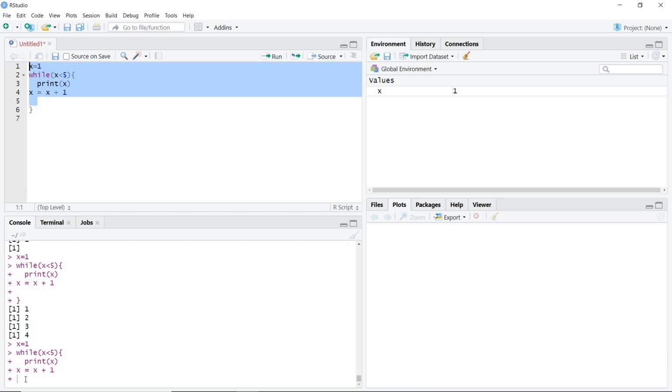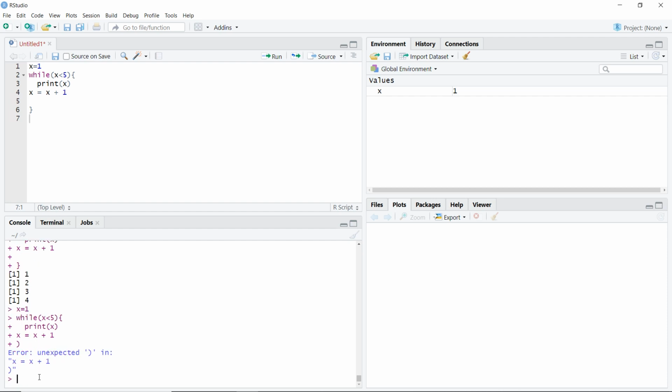Okay, we have not completed our code yet, so it is expecting something here. In this case, it was expecting this particular bracket that I did not deliberately run. Whenever you have a plus sign, it is sometimes very difficult to figure out how to clear that. All I do is put in any bracket, it does not matter. If it is a correct bracket, it's okay. If it is the wrong bracket, like I'm showing here, it will give me an error: unexpected bracket. Anyways, now I get this arrow back.